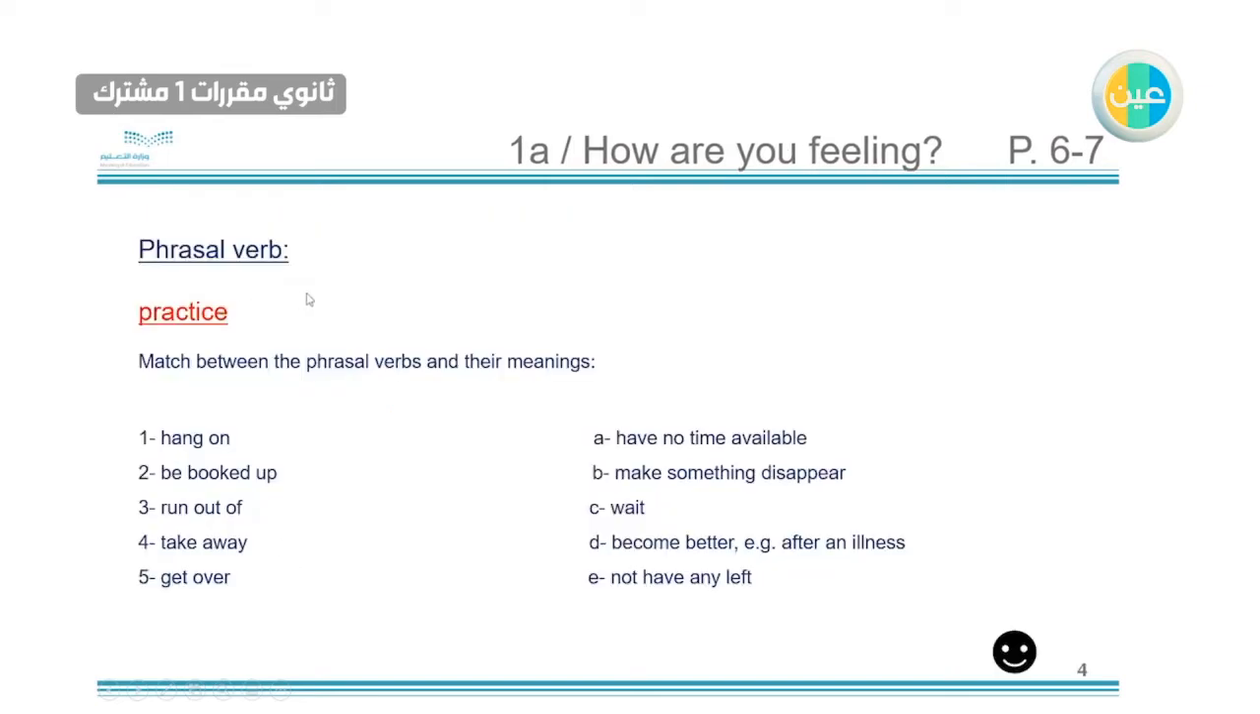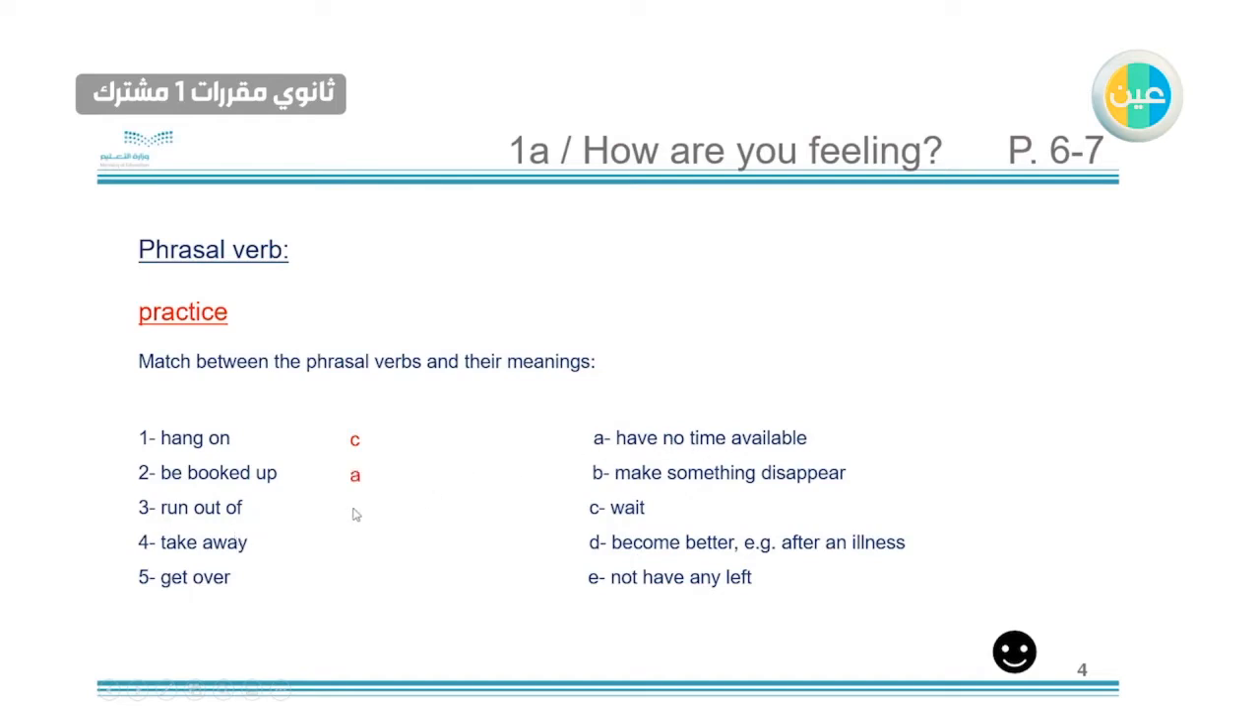Let's take this practice or exercise. Match the phrasal verbs and their meanings. So we have hang on, be booked up, run out of, take away, get over. Hang on, mostly we use it with a phone call, when we want someone to wait. So it will be C, wait. Be booked up, if you call to make an appointment and there is no availability, the response will be that we're booked up, so there is no time available.